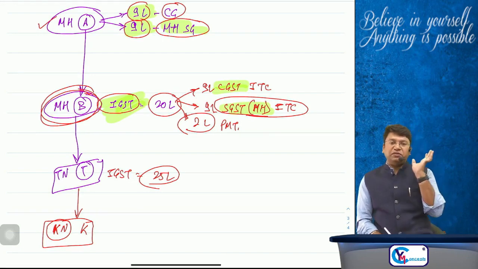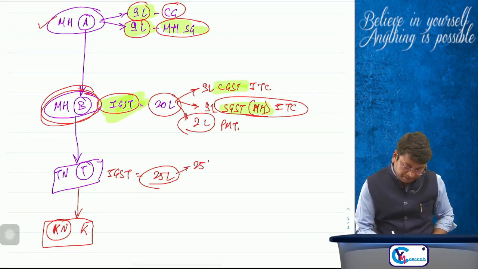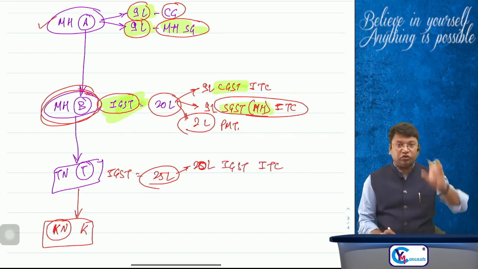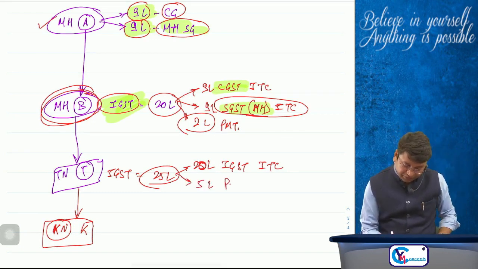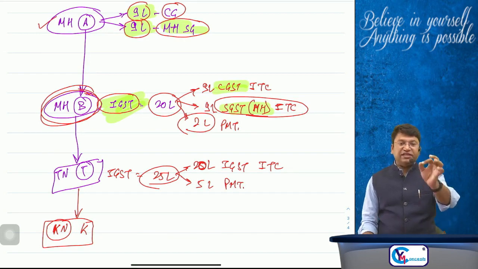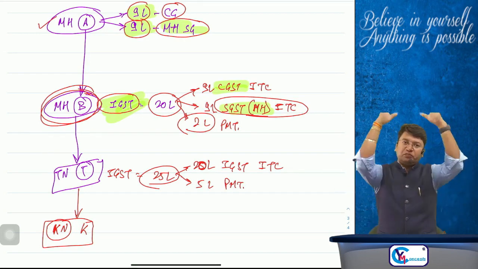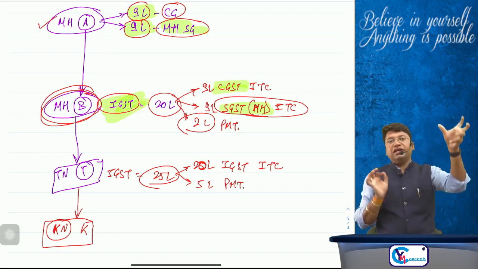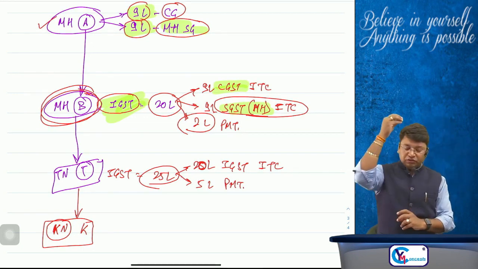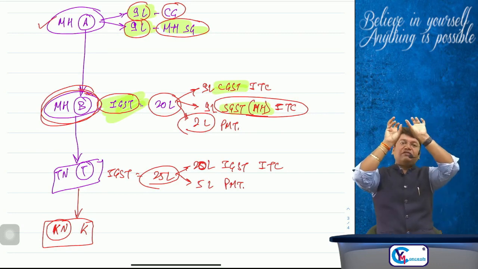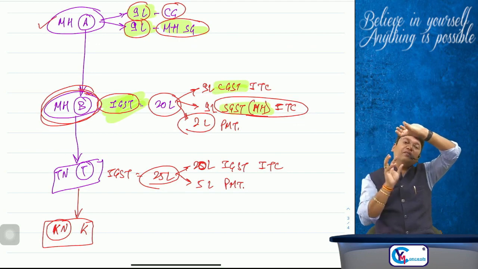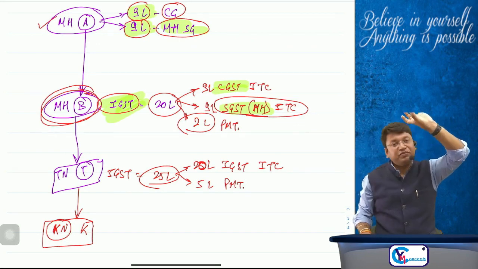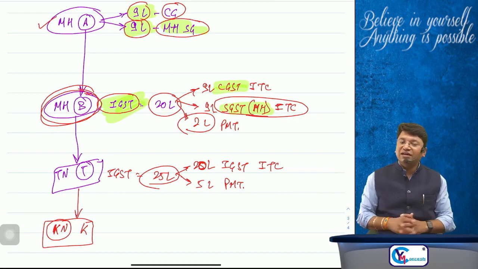So, for paying the liability of rupees 25 lakh, sir, he will use 20 lakh as the IGST ITC, because on purchase he had paid the IGST of rupees 20 lakh, and the remaining 5 lakh he will pay. Sir, 25 lakh Mr. T has collected from Mr. K and he has paid rupees 25 lakh to the IGST account, 20 lakh through IGST ITC and 5 lakh through payment. Okay, so already 20 lakh were there in the IGST only, so it is IGST to IGST settlement, and the 5 lakh amount is paid by Mr. T to the IGST account, so funds are 25 lakh in the IGST account.